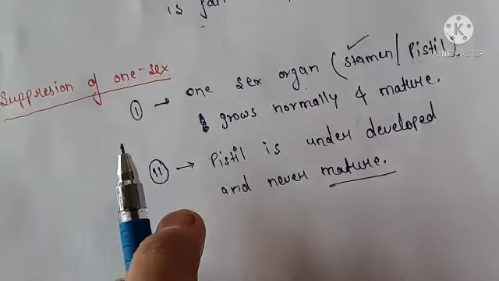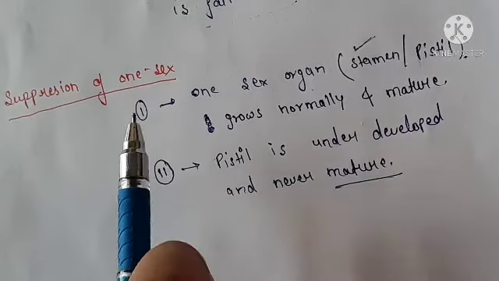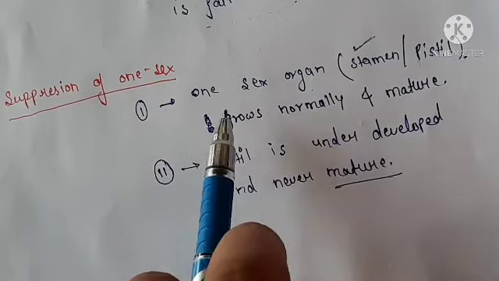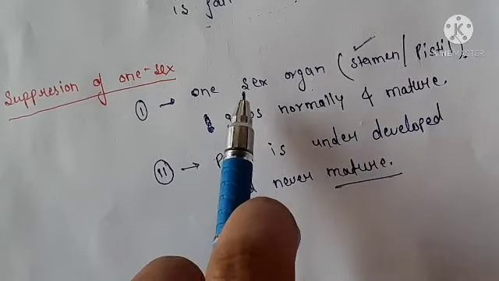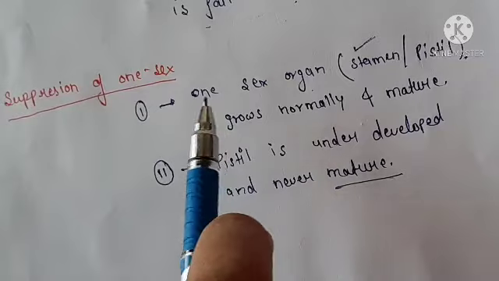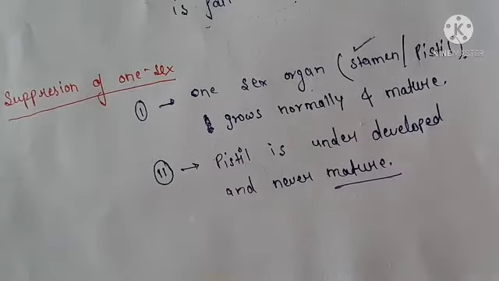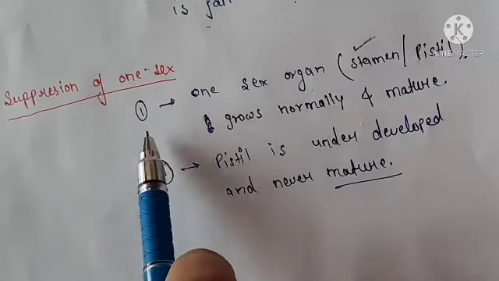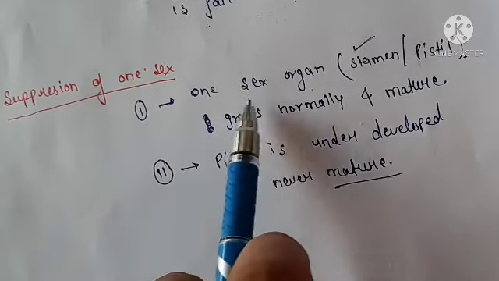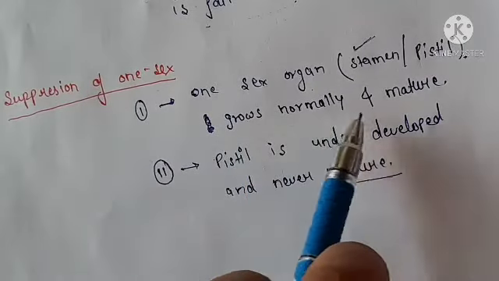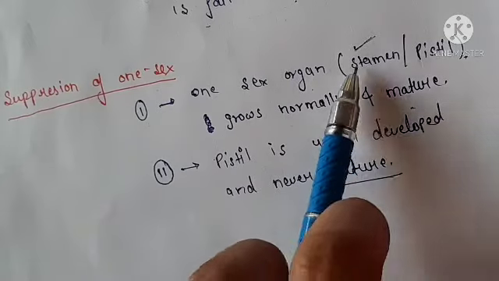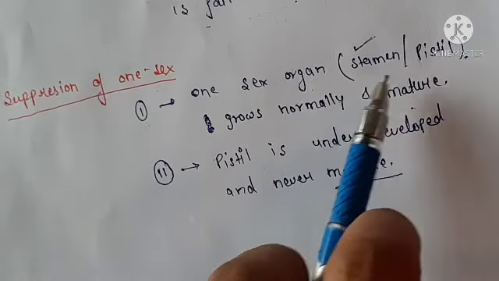So friends, in separation of one sex, in one flower there are two conditions. In the first case, one sex organ grows normally and matures, either stamen or pistil.